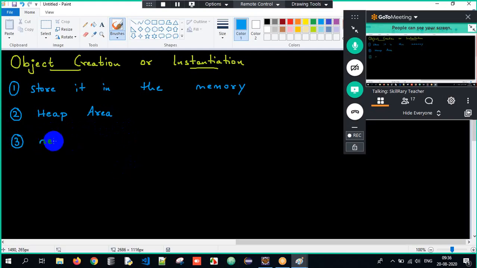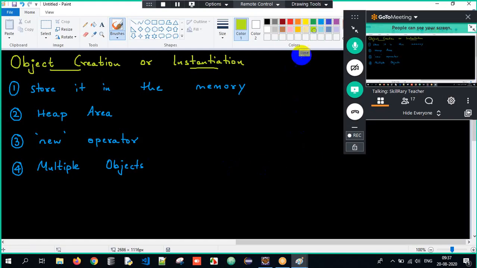There is an operator called new. The new operator is responsible for creating an object. Clear? For one class we can create multiple objects. This all would go over your head, because I'm doing it in a theoretical way. But if I explain practically, you will understand.